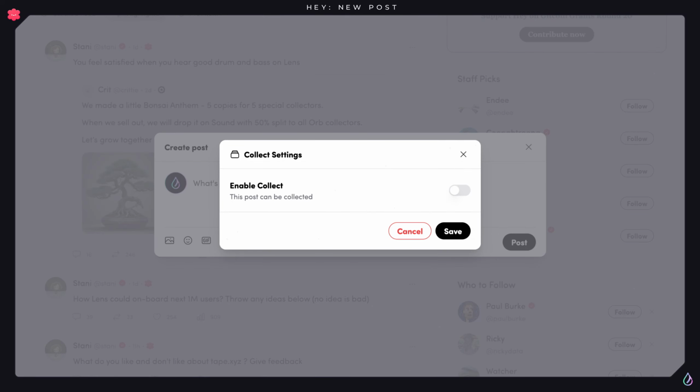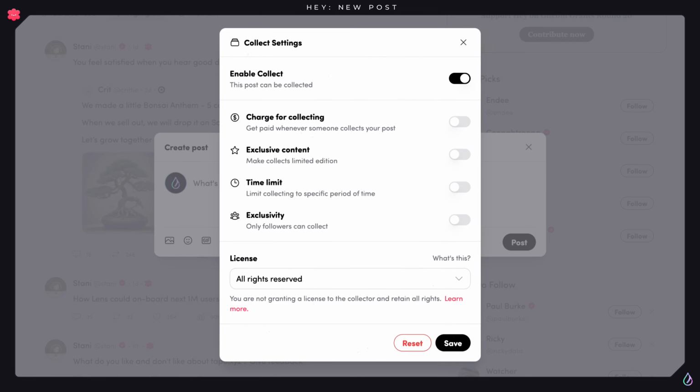As a decentralized social media platform, Hey allows you to make your posts collectible. This means that you can set certain restrictions so that your content is only viewed by a specific audience.